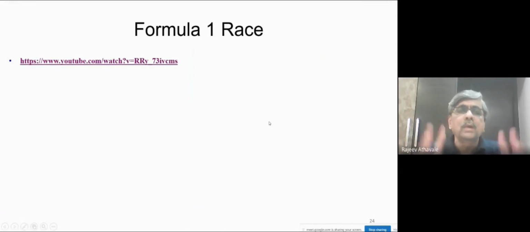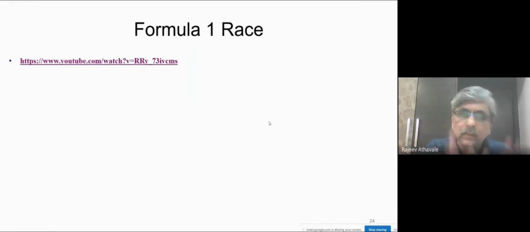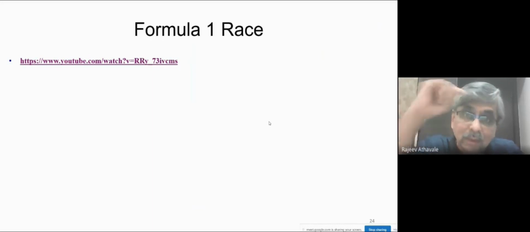So we saw actually two examples of the same thing. In the 1950s, there was a full kit, no doubt about it. There was a person who looked after tires. There was a person who filled in the petrol. There was a person who checked something and something and something. So the idea was that the car should move out as fast as possible. So it was a full kit, no doubt. But why I showed you that even this full kit, which took a couple of minutes, at that time also it was possible to bring down to a couple of seconds because that was the need.